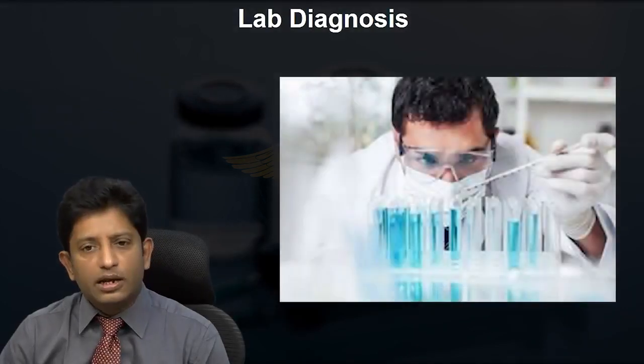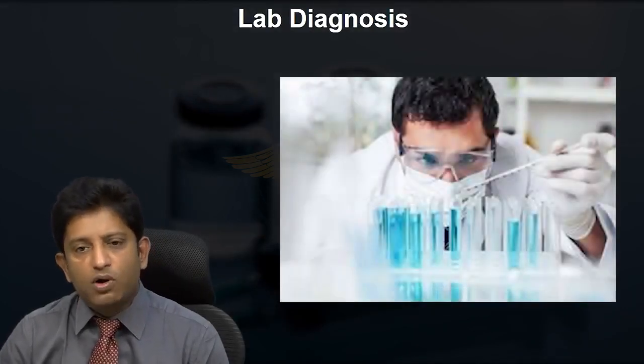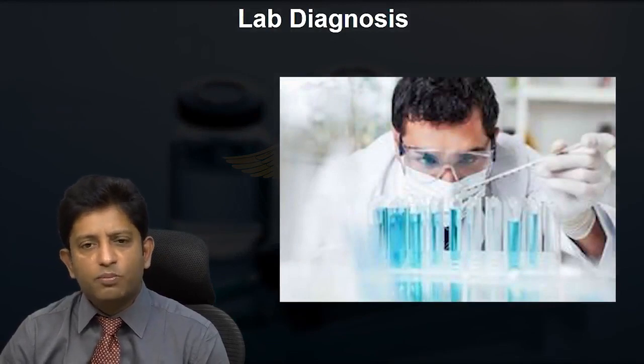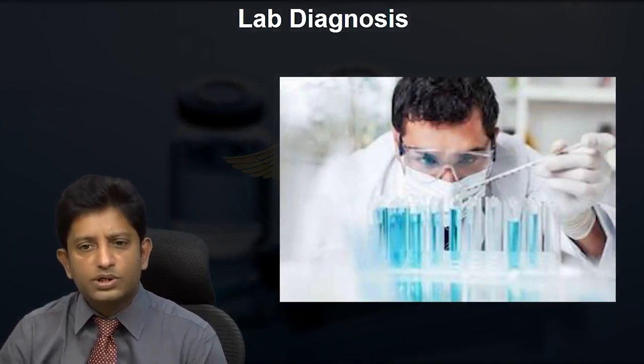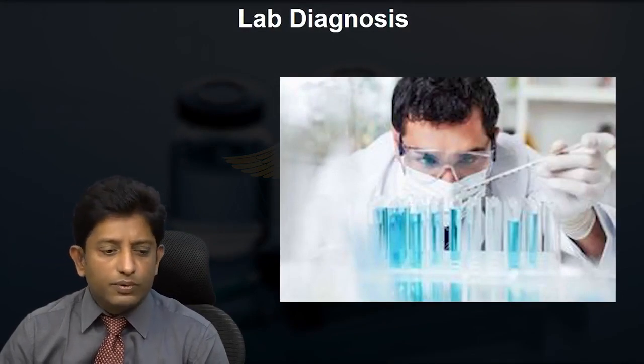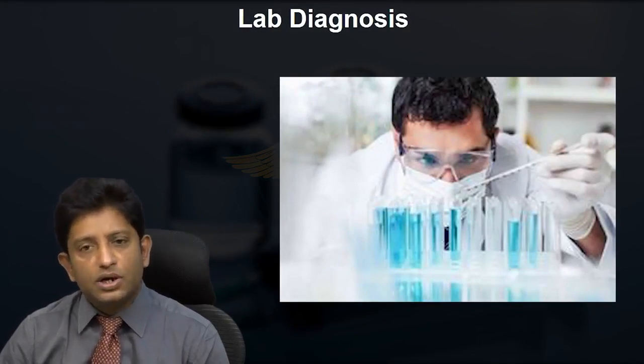Now coming to the laboratory part. As we all know, isolation of the virus is perhaps the main and most important way of diagnosing an illness. Second is demonstration of viral antigens, and third is finding the genomic sequence. So these are the three different modalities by which we can diagnose this.